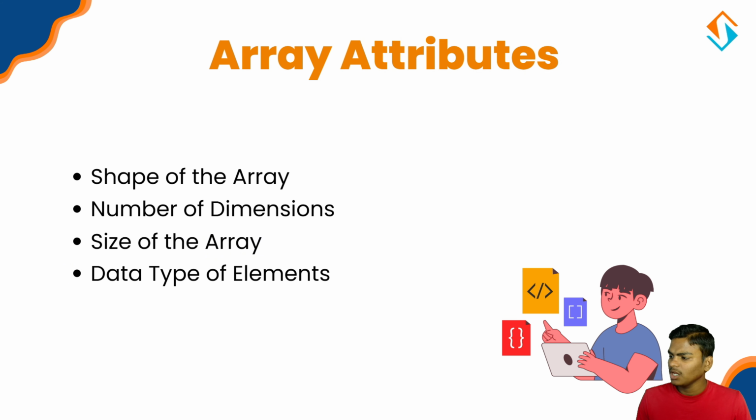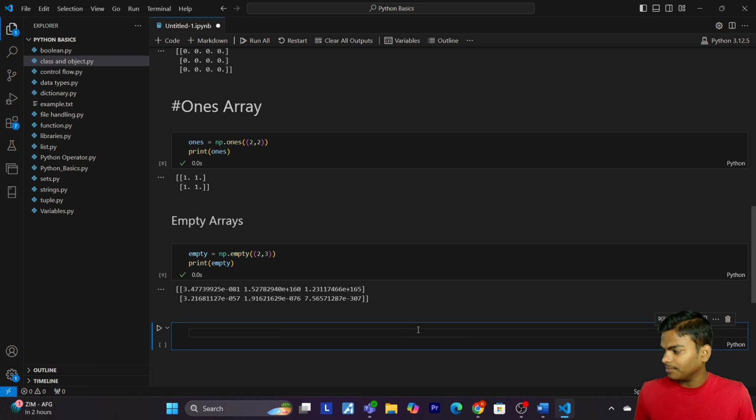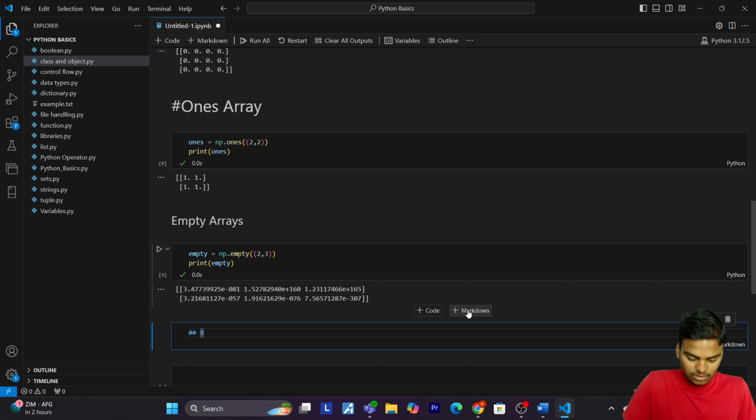In which we are going to see the shape of the array, number of dimensions, size of the array, and the last, data type of elements. So now let's understand first the shape of the array. For this I am going to use my VS Code. Let me give the heading, shape of the array. So markdown, and I will pass shape of the array.